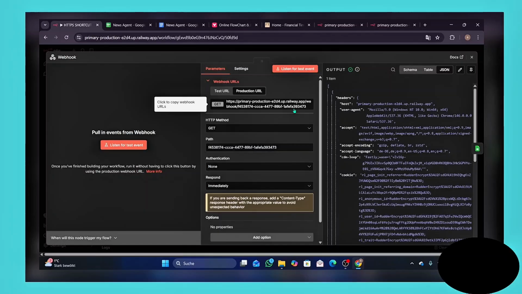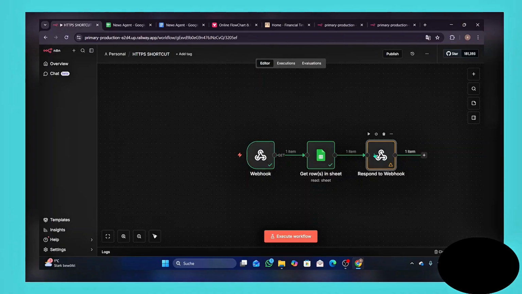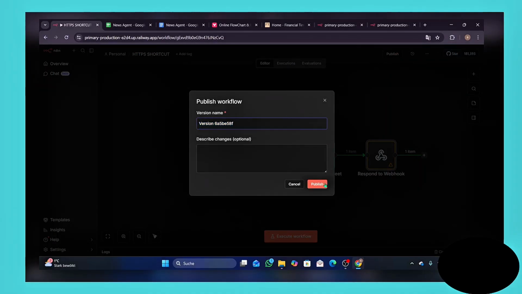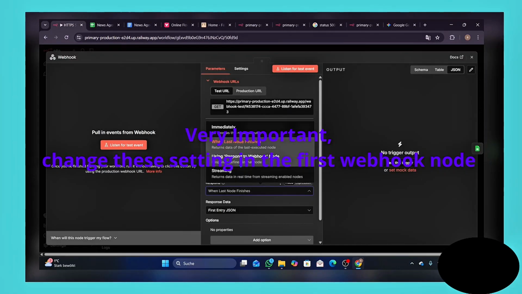Also very important, if you want to try the app, you have to switch the webhook to the production URL. So just click on this option. Then also activate your workflow by going to the settings right there and clicking on this button, and just click on publish.